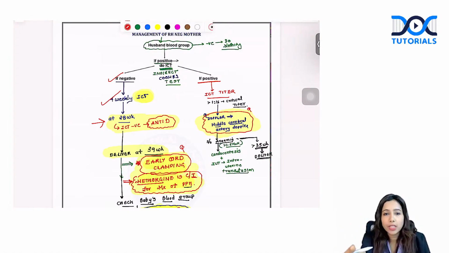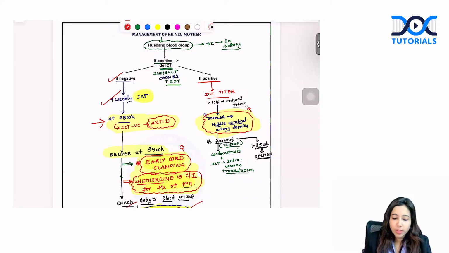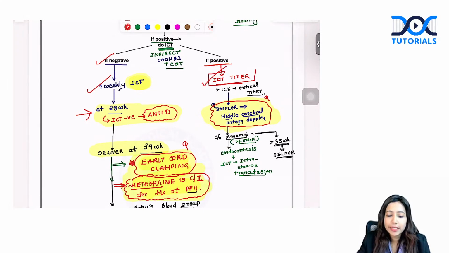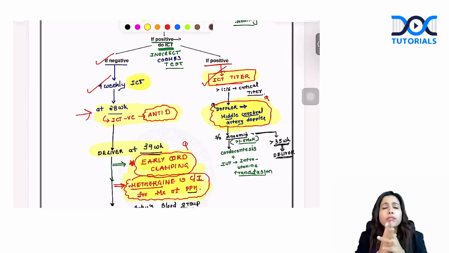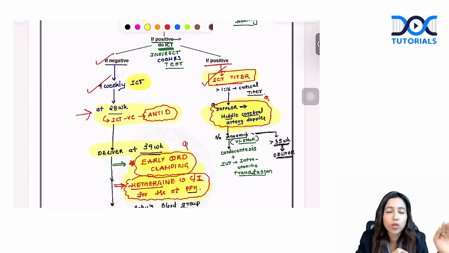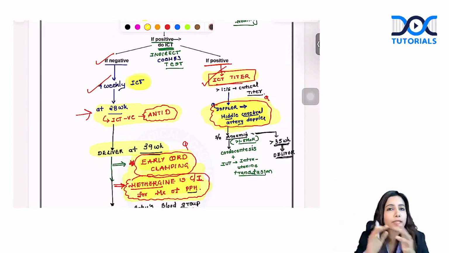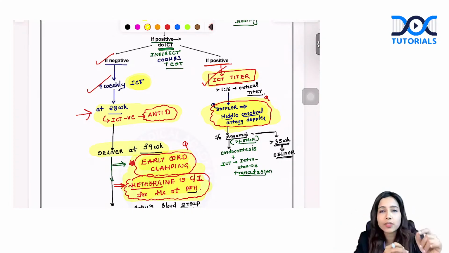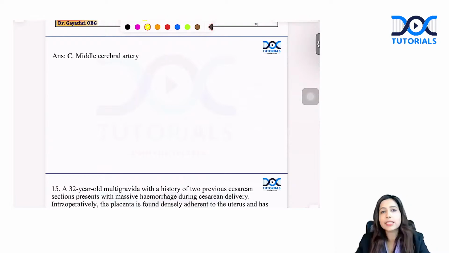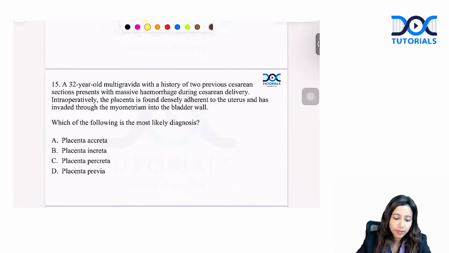Again, after delivery, if you see that baby blood group is positive, you have to give the patient anti-D. If ICT is positive at any point of time, next test is ICT titer. ICT titer more than 1:16, your answer is middle cerebral artery Doppler. So in simple words, RH negative, ICT negative, or non-sensitized pregnancy, follow up with ICT. RH negative, ICT positive pregnancy, or RH isoimmunized pregnancy, also known as RH sensitized pregnancy, who are at increased risk of developing fetal anemia, you proceed with middle cerebral artery Doppler. Yes, correct answer is middle cerebral artery Doppler.